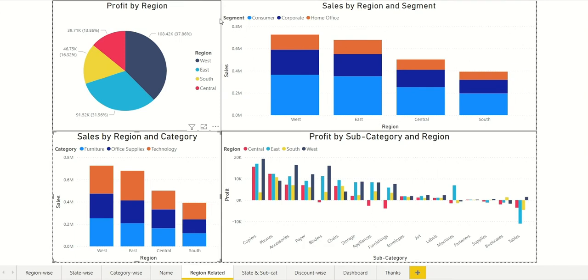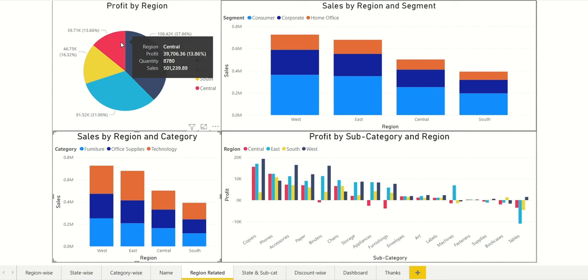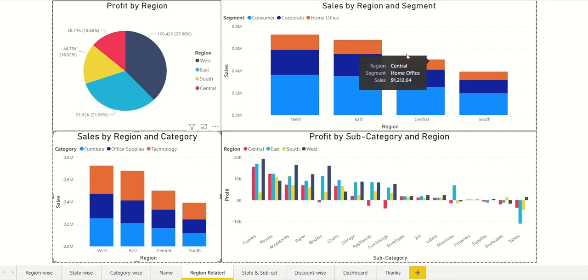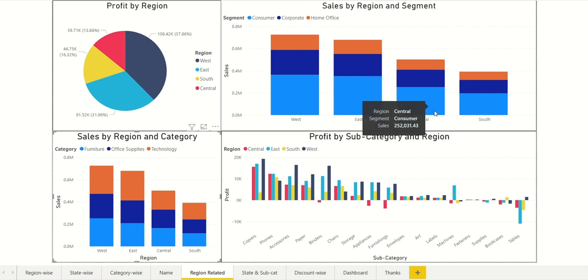One thing we can notice is that the western region is making most of the profit and most of the sales, followed by the eastern region, but the central region is making the least profit, even though it has more sales than the southern region. So yes, we have to concentrate on the central region, to see why there is the least profit.